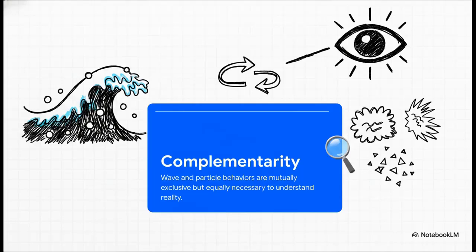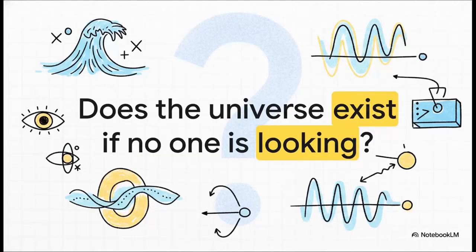Set up a wave experiment, it acts like a wave. Set up a particle experiment, it acts like a particle. The language of classical physics completely fails us here. The system genuinely does not have an objective reality independent of our measurement. Which brings us right back to our opening thought. If the act of observation, the physical interaction with a measuring device, essentially forces reality to snap into a definitive state at the quantum level, what does that mean for the universe when no one is looking?